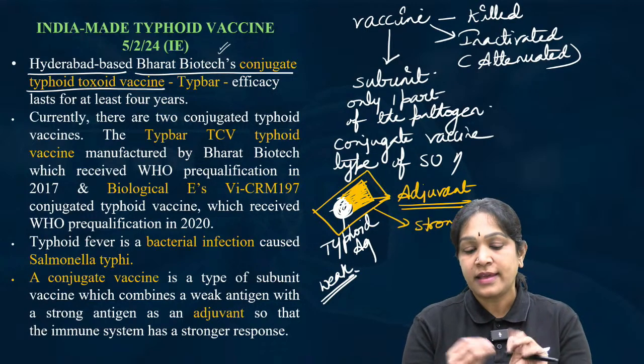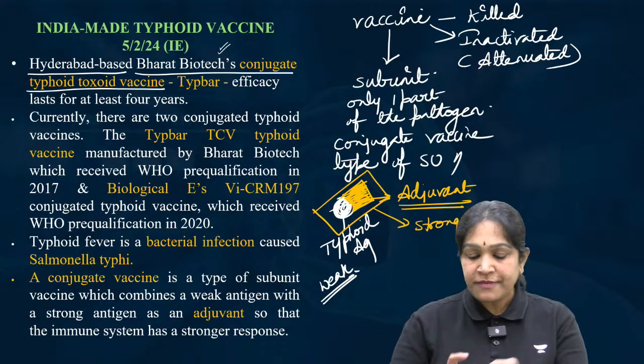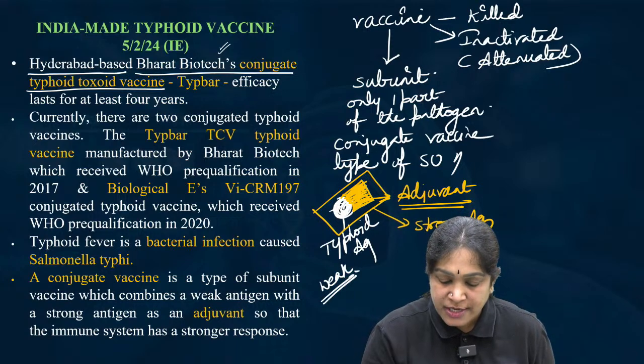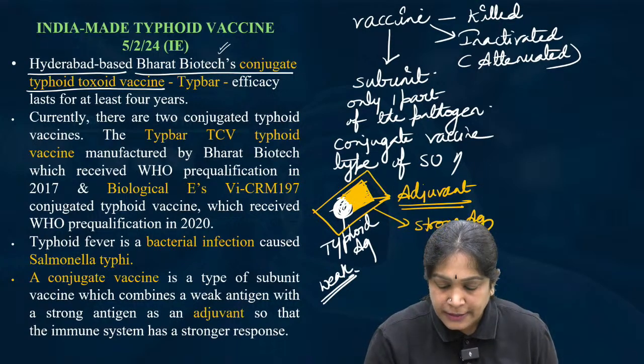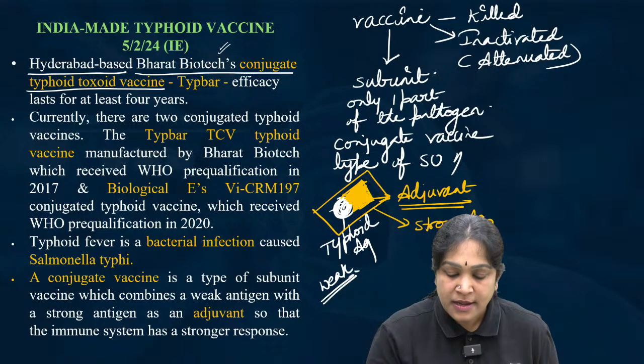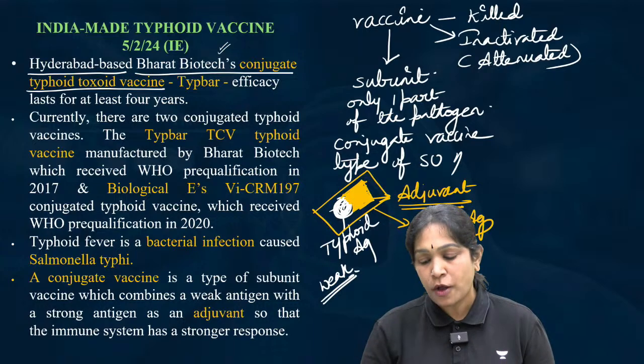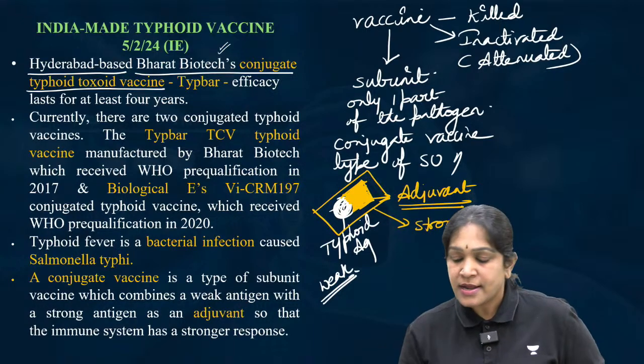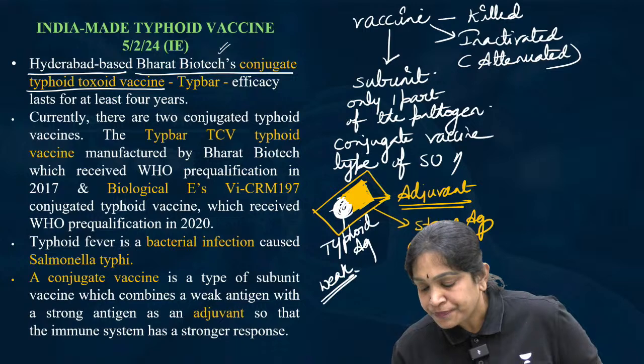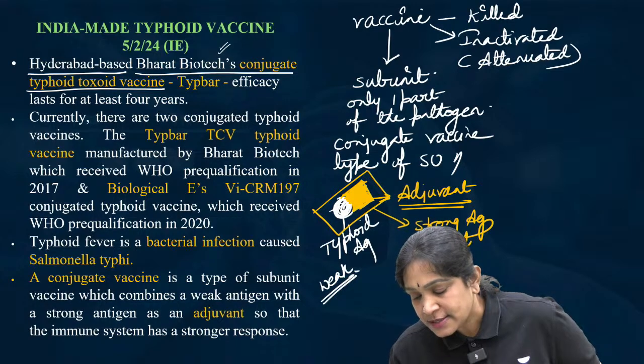So we are adding another structure to it, which we call an adjuvant. The adjuvant plus the typhoid antigen together forms a strong antigen, and this is nothing but a conjugate vaccine.